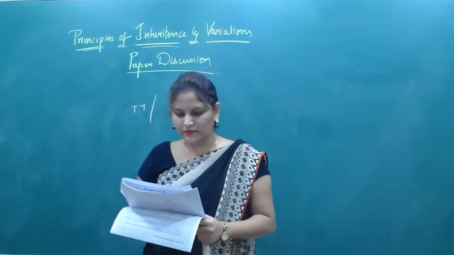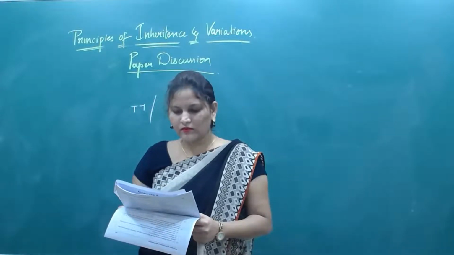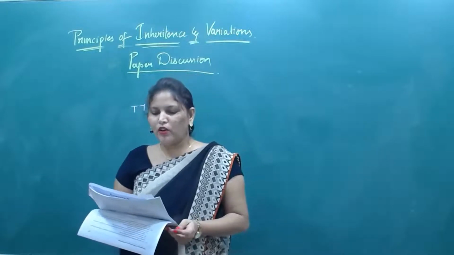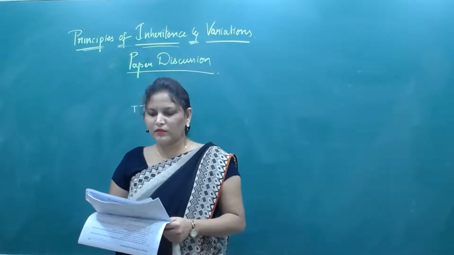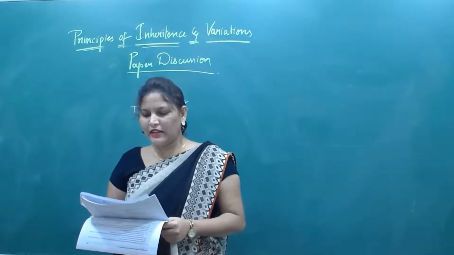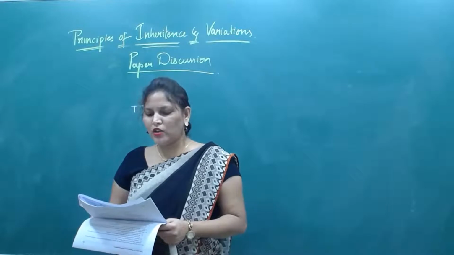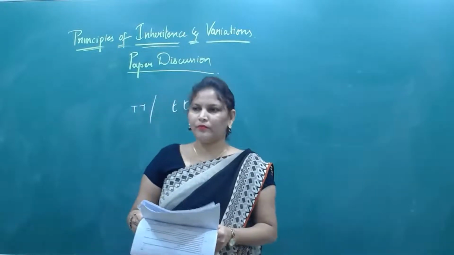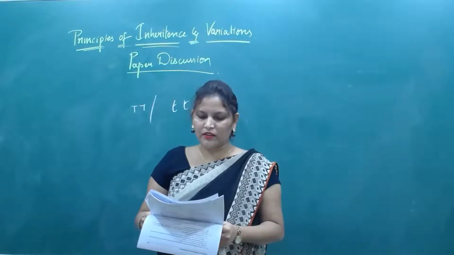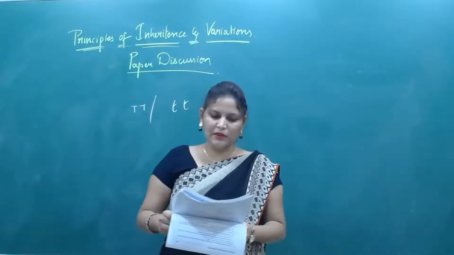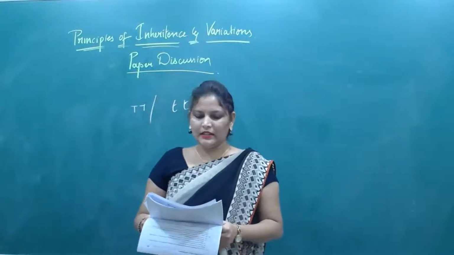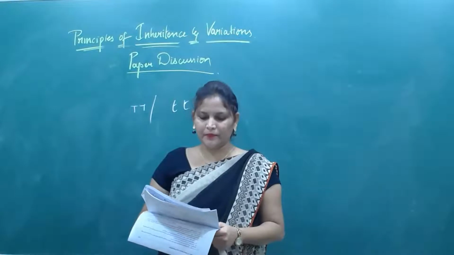Okay, the next one. What is the correct sequence of the following events? Formation of chromosomal theory of heredity, experiments which prove DNA is the hereditary material, Mendel's laws of inheritance discovery. Third option: first Mendel's laws of inheritance, then formation of chromosomal theory, and then experimental proof of DNA as the hereditary material. Third option is correct.